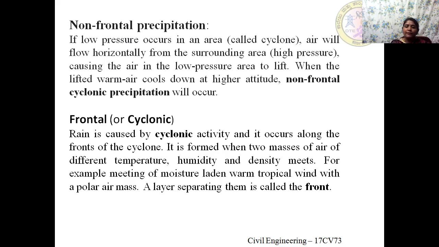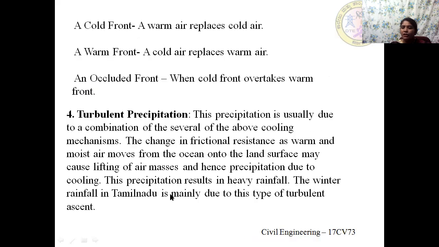For example, the meeting of moisture-laden warm tropical wind with polar air mass, that is, the wind which blows from a tropical region and the air mass from a polar region. When they meet each other, they have totally different density and temperature. They overtake and replace each other. One air mass lifts over another air mass and it condenses to form clouds and precipitates back, which is known as frontal cyclonic precipitation.